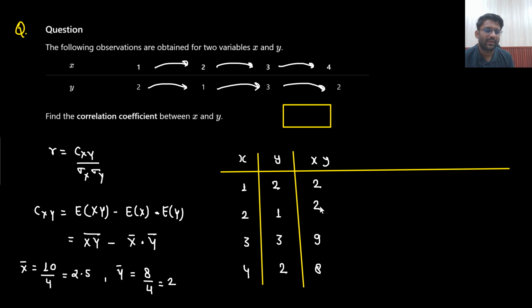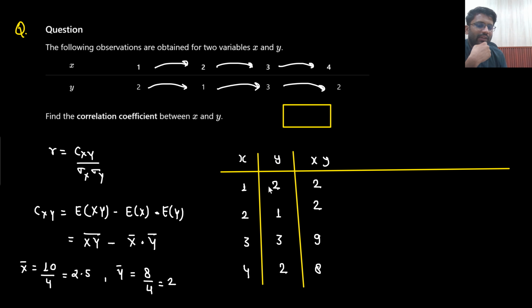So 2 plus 2 is 4, plus 9 is 13, 13 plus 8 is 21. 21 divided by 4 is 5.25. Right? This is your expectation of xy, or you can say xy average.